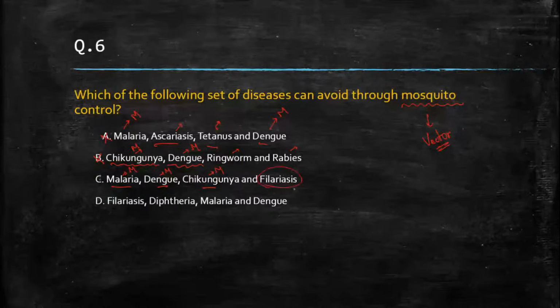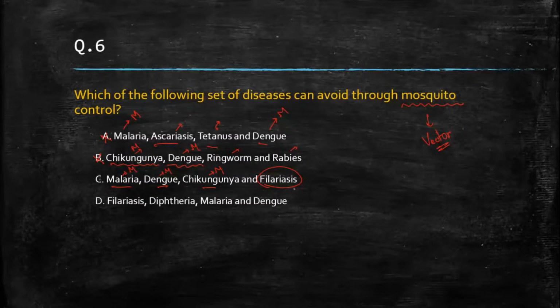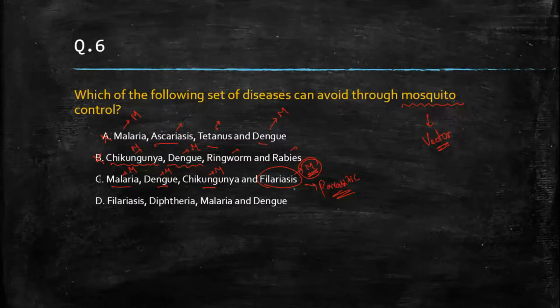But what about filariasis? Do you think filariasis, mosquito? What is the vector of filariasis? This is filaria, elephantiasis. Yes. So this is also a mosquito transmitted disease. The mosquito transmits it. This is a parasitic disease, because diphtheria is a bacteria. Okay, filariasis, I mean filaria, mosquito.